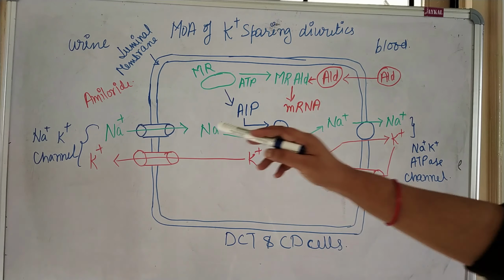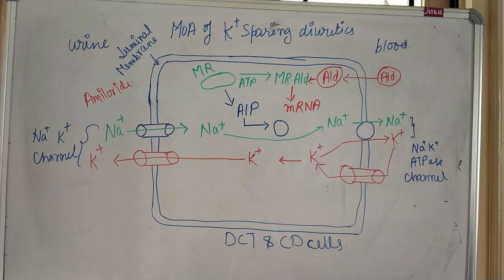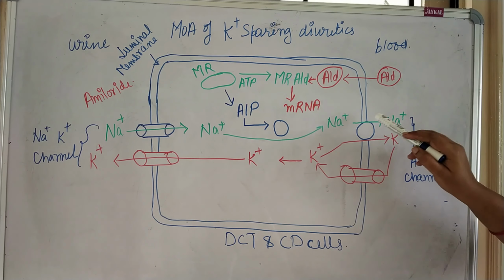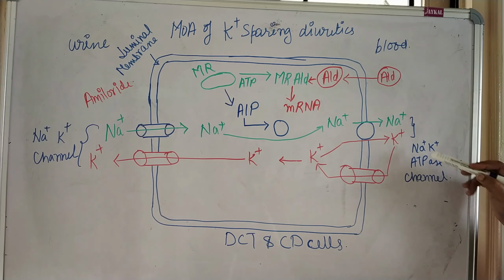So that is the sodium potassium channel. Here is the sodium potassium ATPase channel. This is the Na plus K plus ATPase channel, which utilizes one ATP molecule to open this channel. That is why it is an ATP dependent channel.